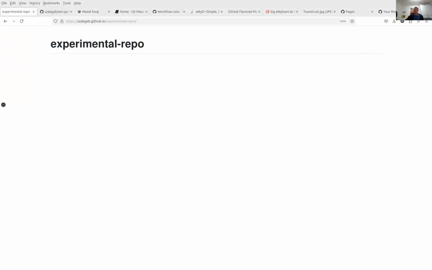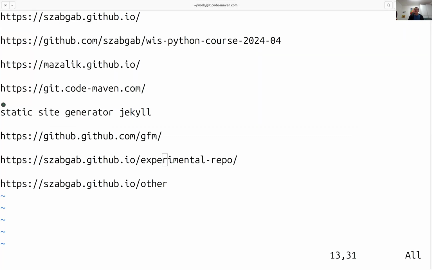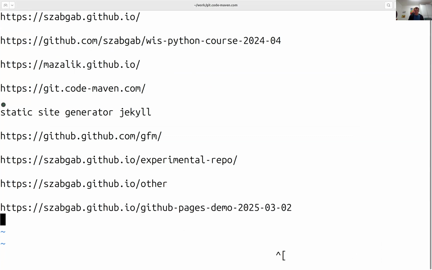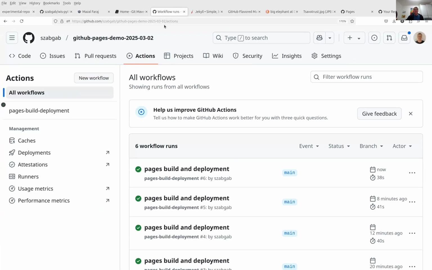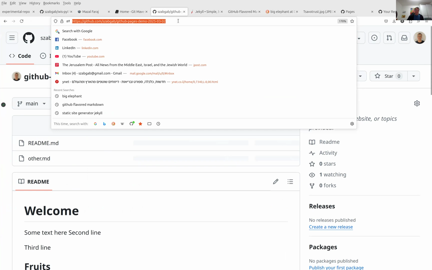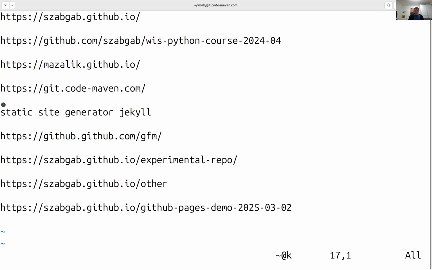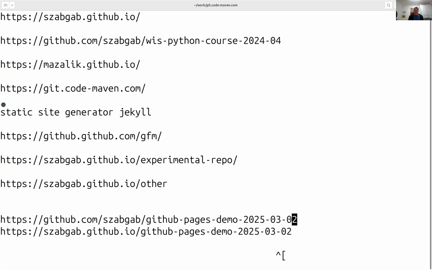So I put the address of this new website here, and I'm also going to put it here, and I'm going to link to the repository as well. So where is the repository? Let me find the repository. This one. This is the repository. This is where I saved it, and I think that's it.